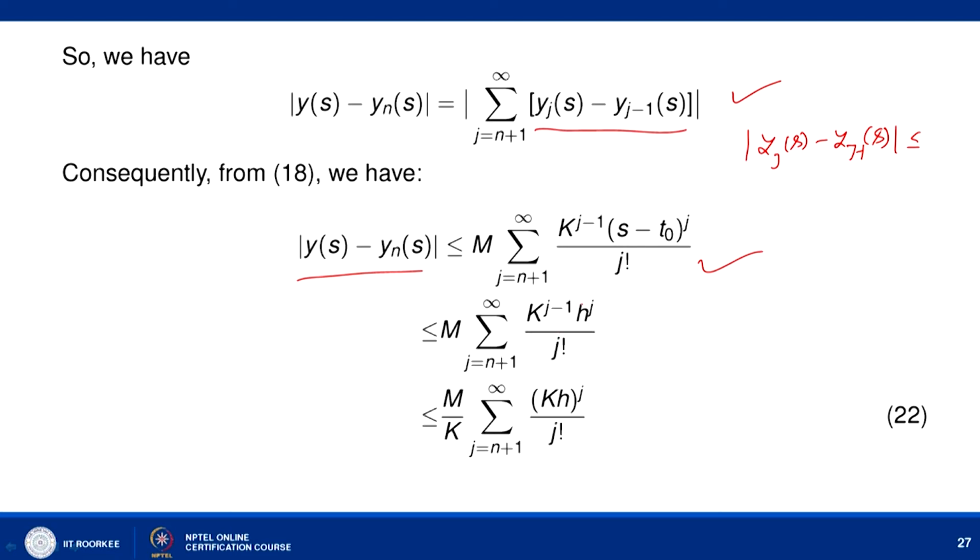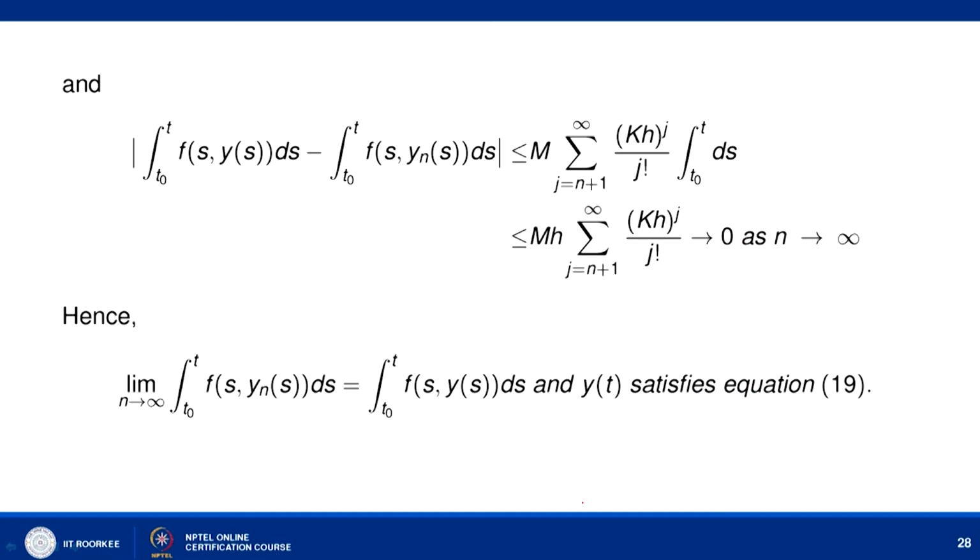Now, here again |s − t₀| is bounded by h, and we can further simplify and write this as M Σ_{j=n+1}^∞ (Kh)^j / j!. Now, if you look, this is the tail of e^{Kh}. If it is a converging series, then the tail tends to 0 as n tends to infinity. So it means that |y(s) − yₙ(s)| tends to 0 as n tends to infinity.